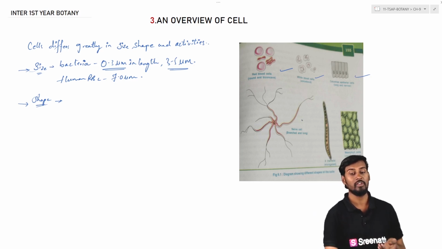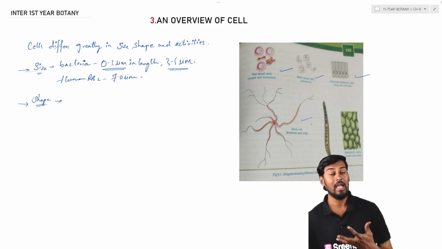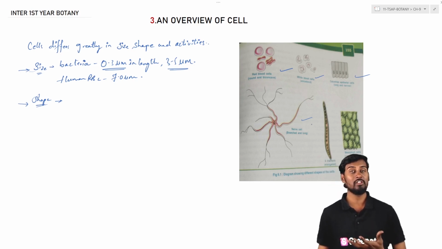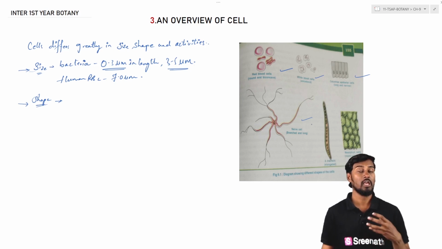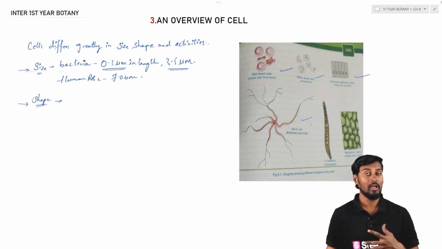And next we can see the nerve cell. Generally the nerve cells are longer and have branches, and we can also see different kinds of cells. For example, plant cells, depending upon the function, can be mostly spherical or hexagonal, which are generally covered by the plant cell wall.